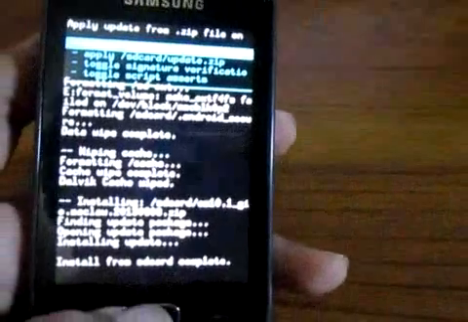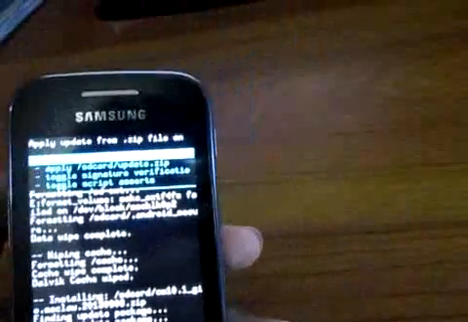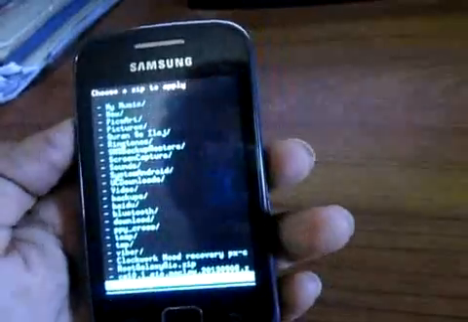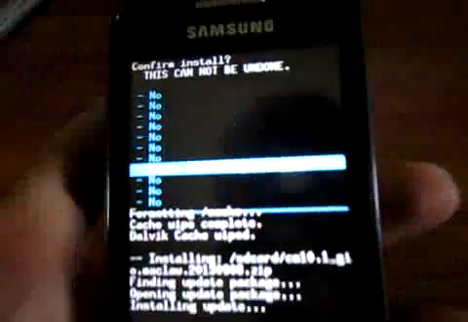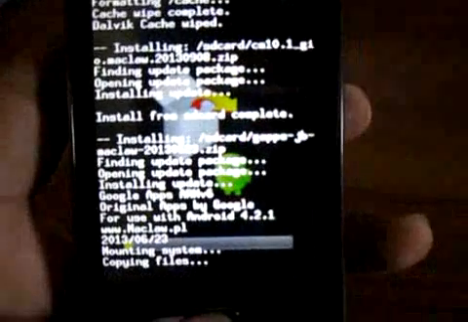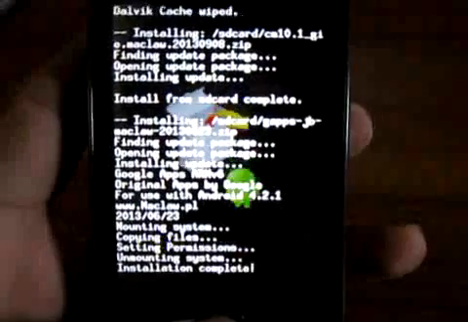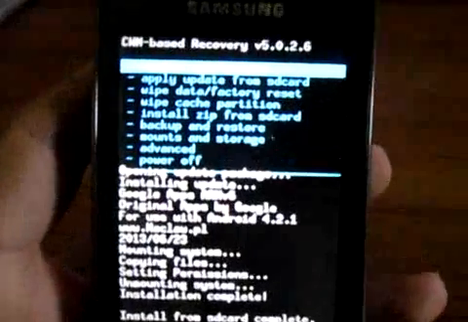So install from SD card complete. Now choose zip from SD card again, because you have to install G apps, Google apps. So here are G apps. I don't know why it's not focusing, sorry for that. Select G apps and select yes. Google apps are installing, and it's completed. So now reboot system now.